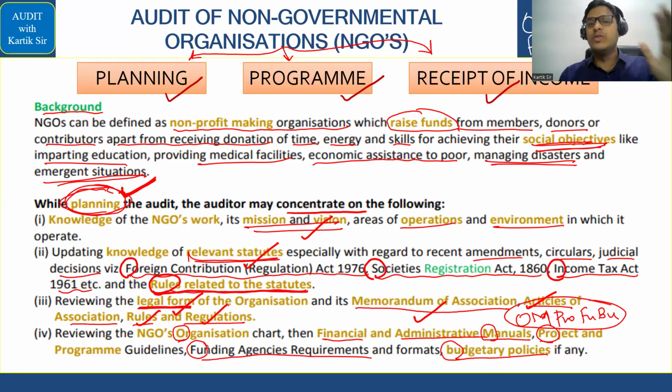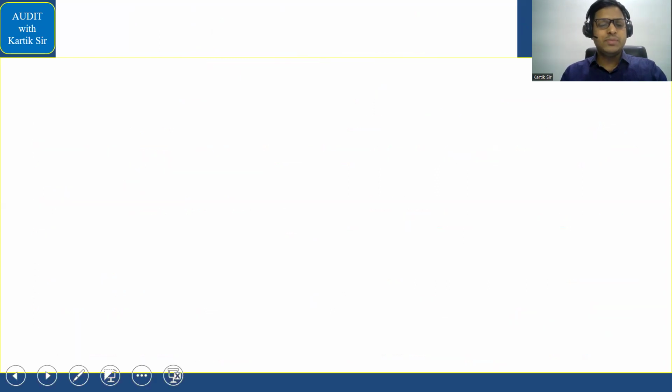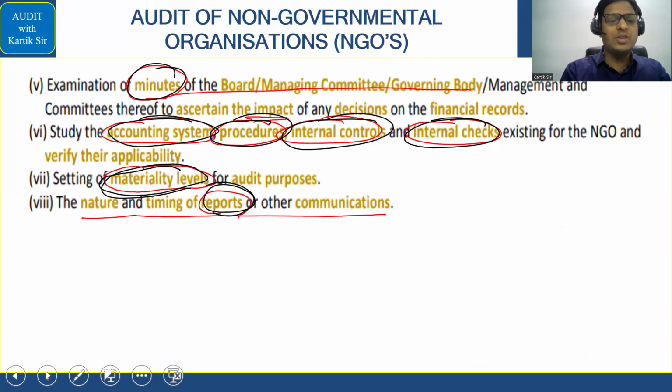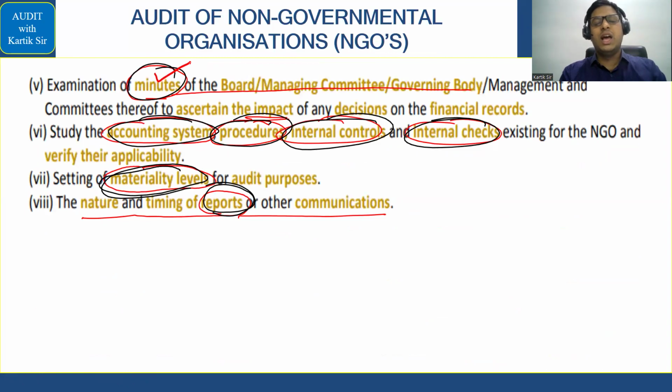Inside there is an auntie who is working in the NGO. You ask auntie and ask her information regarding Om Pro Fubu. If you remember this, Om Pro Fubu. याद है? Organization charts, manuals, project and program guidelines, funding agencies, budgetary policies. ठीक है ना? फिर बाद में the auntie tells you, beta, 1 minute. So 1 minute is the minutes of meeting, and she gets you all the documents.